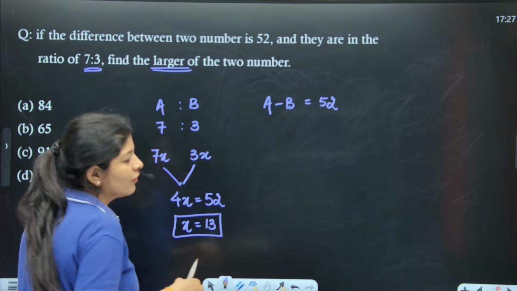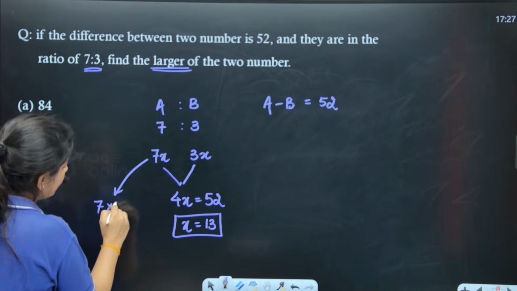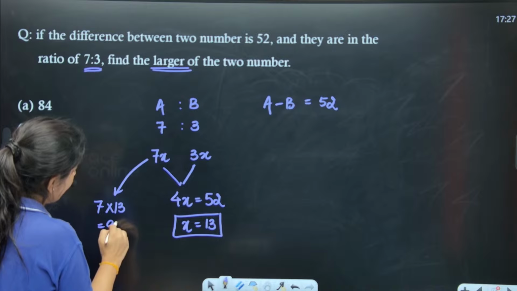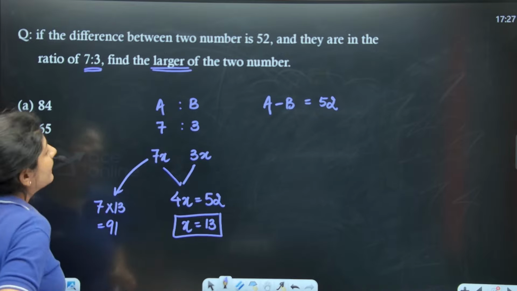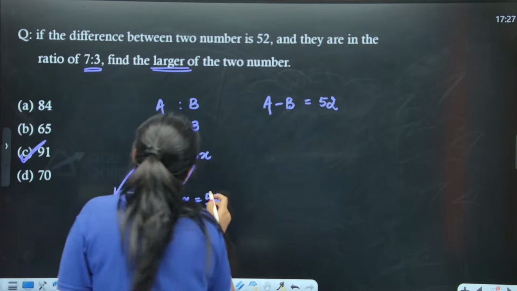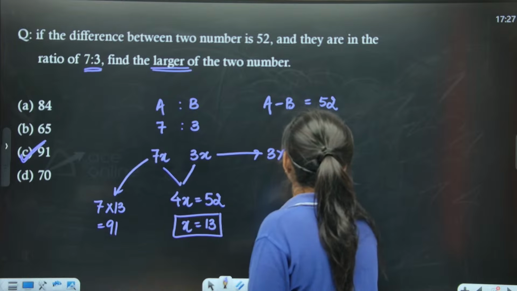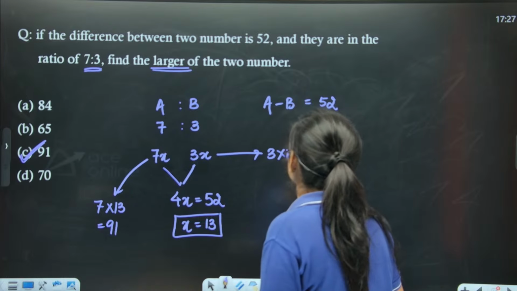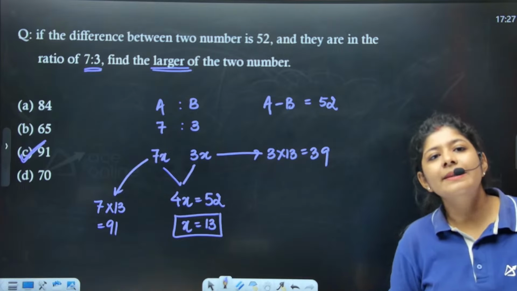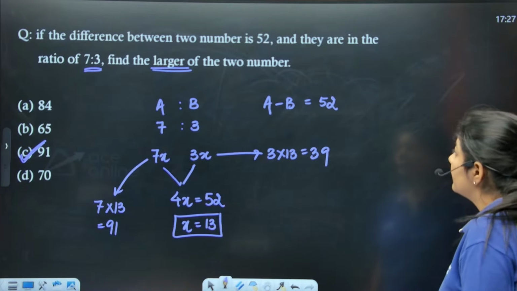As we got the value of x, we just simply need to put it over here. 7 into 13, which is nothing but equal to 91. That means option number C is the correct one. If I have to find out the smaller number, then I can just simply say that is nothing but 39. So here option number C is the correct one, right? Next.